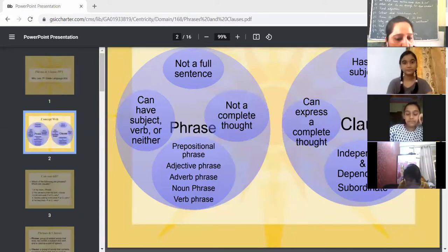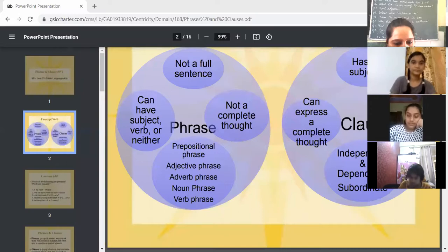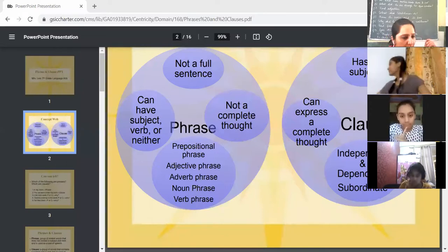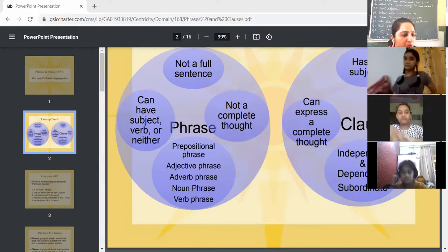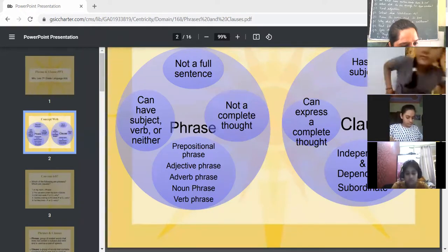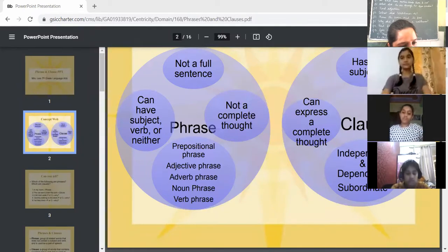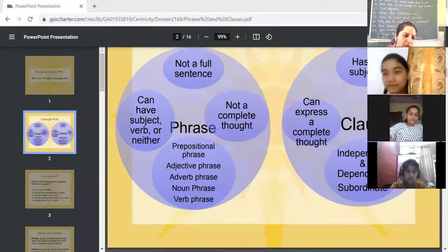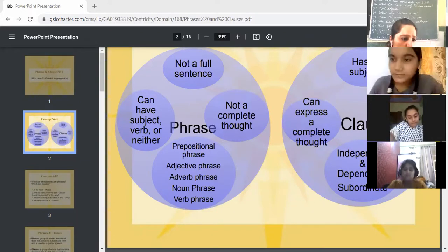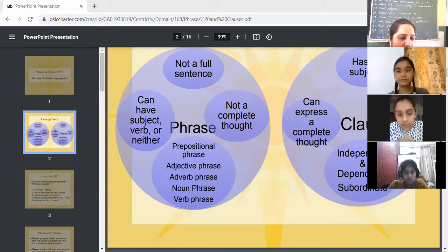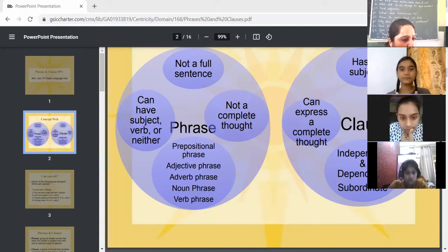Then phrases are of five types: prepositional phrase, adjective phrase, adverb phrase, noun phrase, verb phrase. Okay. Phrases are the words which we only add to a sentence. They are not a complete sentence. They will not contain a subject or verb, or they can be the subject or they can be the verb, but they are not complete sentences. Rather, clauses have a subject, they have a verb, and can express a complete thought. Three types of clauses: independent, dependent, and subordinate.